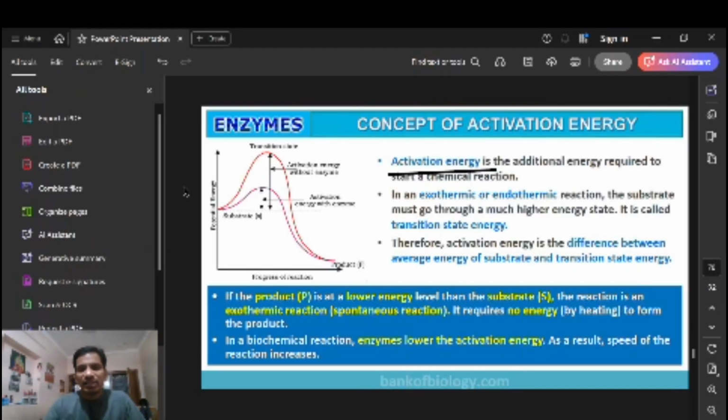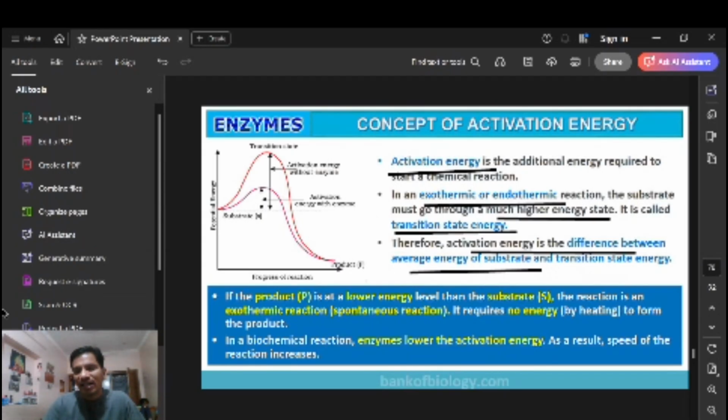There are two kinds of reactions, exothermic and endothermic. It must go through a much higher energy state. It is called the transition state. Going from one state to the other, that particular thing that is formed is the transition state.